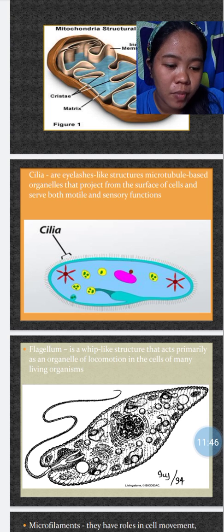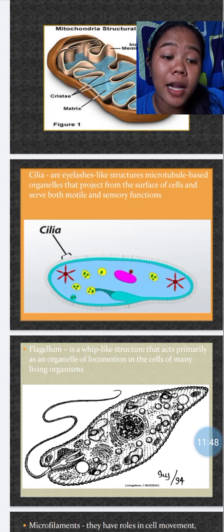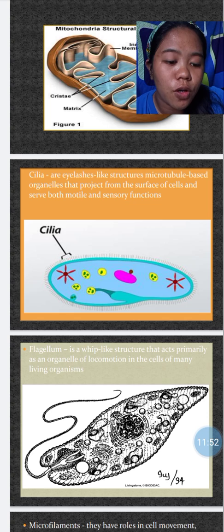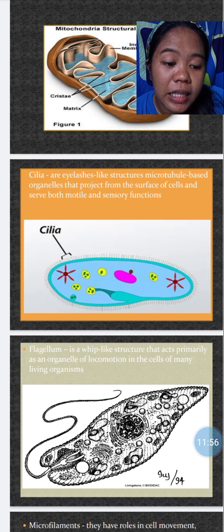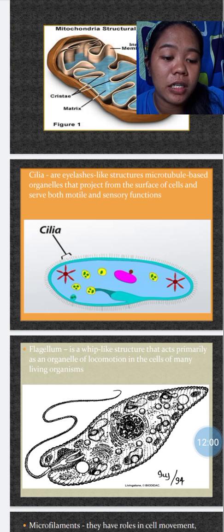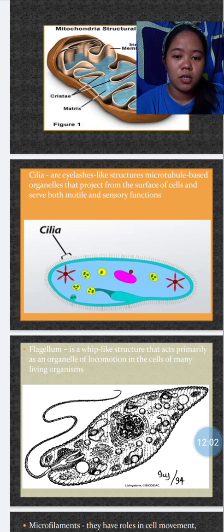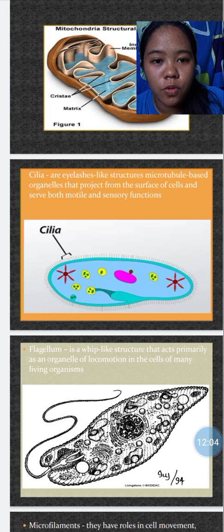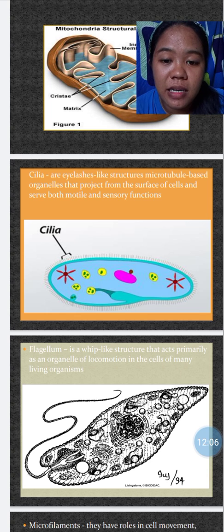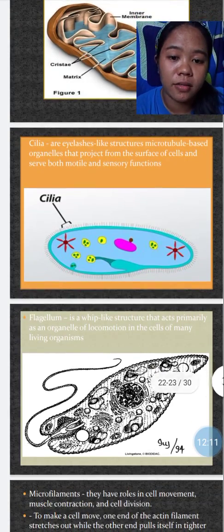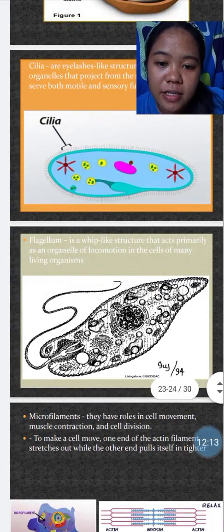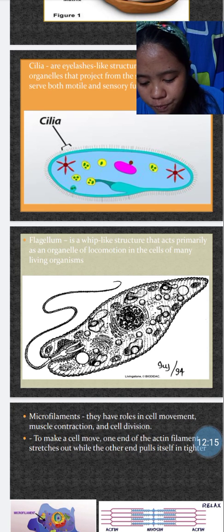Kasi, the respiratory tract in humans is lined with cilia. So, yung ating respiratory tract ay nakalinya rin po sa cilia that keep inhaled dust, smog, and potentially harmful microorganisms from entering the lungs. So, yan po yung ginagampanan ng cilia sa ating respiratory, kumbaga. Next is the flagellum.